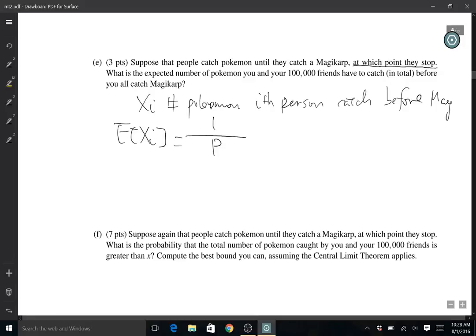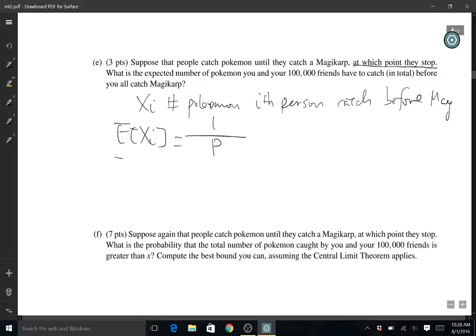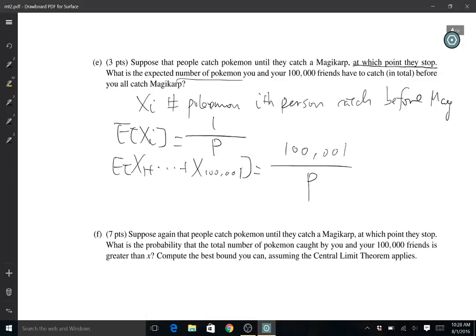So for everybody, X1 plus up until X100,001 is equal to 100,001 over p. This is the expected number of Pokemon you and your friends catch before each one catches a Magikarp.